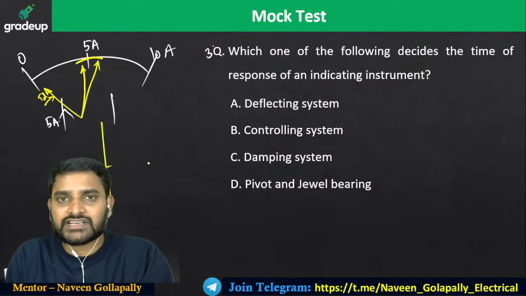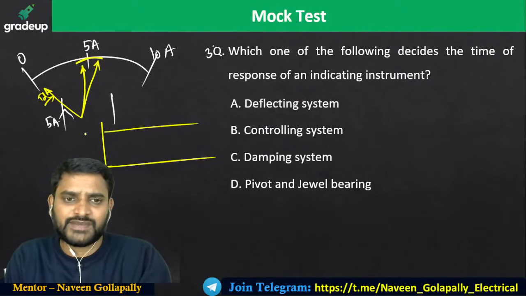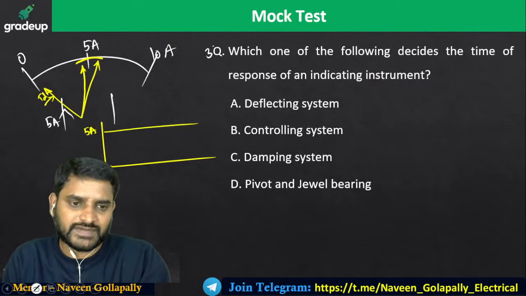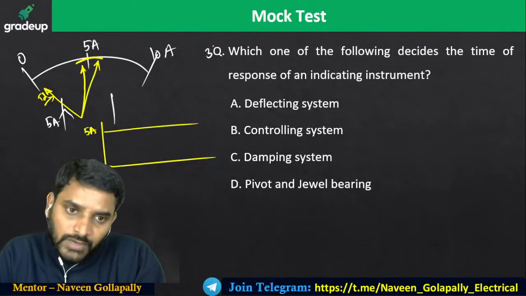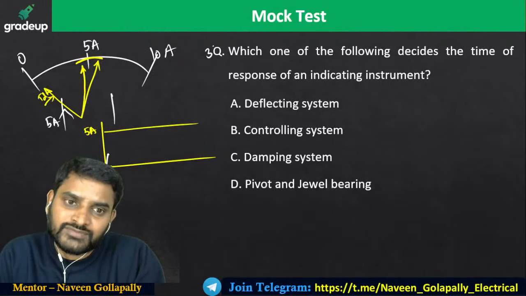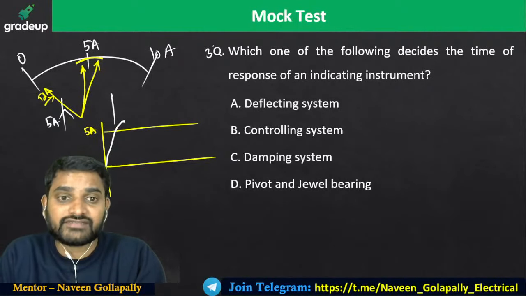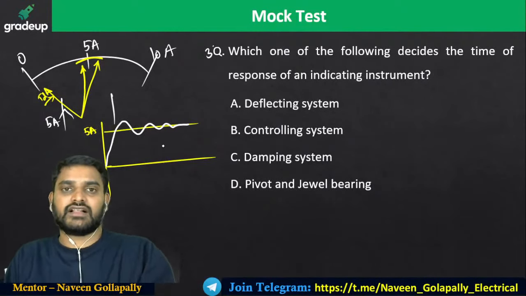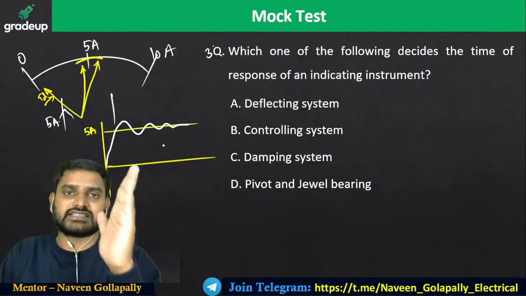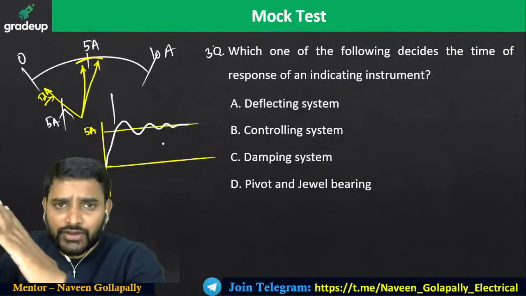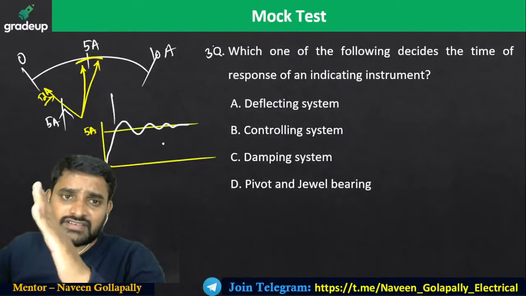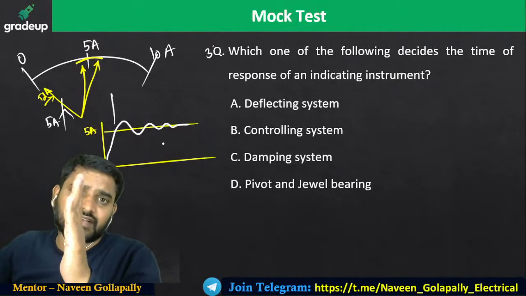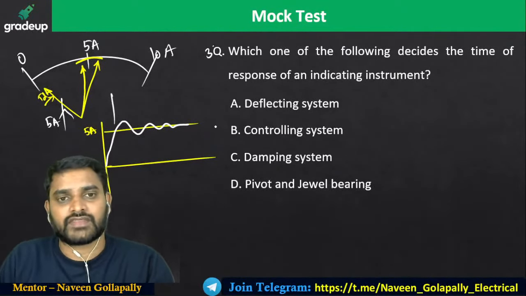If you draw a graph, it looks like this. This is my 5 amperes. Now, my pointer is going to move from 0 and it reaches more than 5, less than 5, more than 5, less than 5, like this. You can take it as 5.2, 4.8, 5.1, 4.9, 5, and so on. It will oscillate like that.